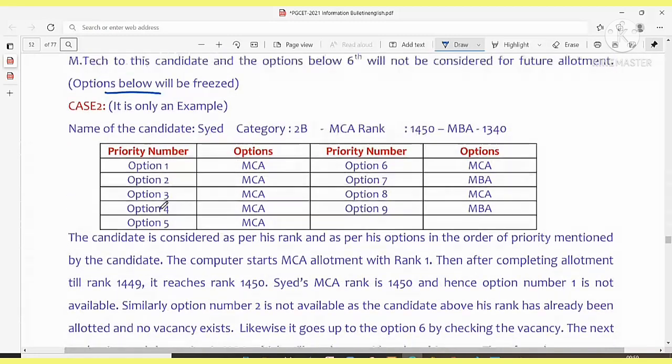Okay, and one more case. It is only an example, it is not going to be exactly the same. The name of the candidate is Syed. Category is 2B. MCA rank is 1450, whereas MBA rank is 1340. So this guy had given all the options.